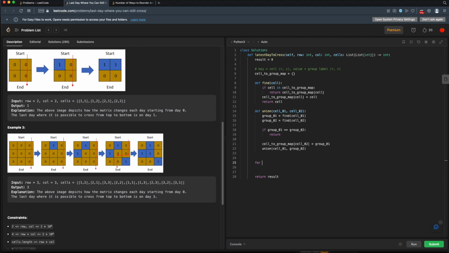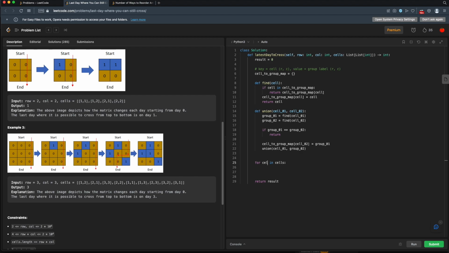So for every cell in our cells, well, let's see. It looks like these are lists. Now, one thing that won't work here for me is a list because I'm using tuples. The reason I'm using tuples is because one of them has to be the key into the dictionary, and you cannot use a list as a key. So I might need to turn this thing into a tuple. So let me call this coords.